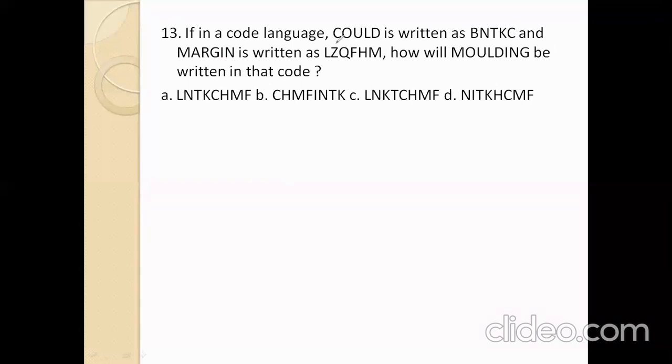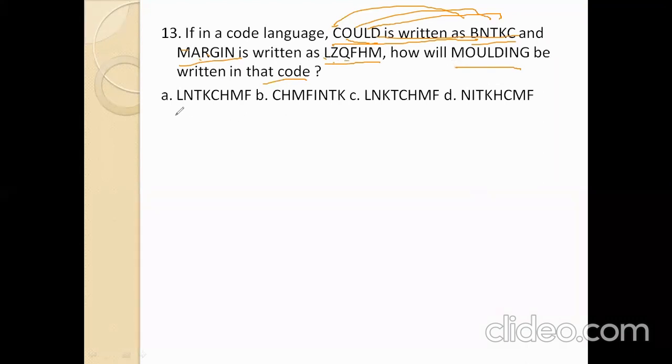If in a code language, could is written as BNTKC and margin is written as LZQFHM, how will folding be written in that code? Now here C minus 1 is B. That means the backside letter. O's backside letter is N, U's backside letter is T, L's backside letter is K, D's backside letter is C. M's backside letter is L, A's backside letter is Z, R's backside letter is Q, and so on. Now here also M's backside